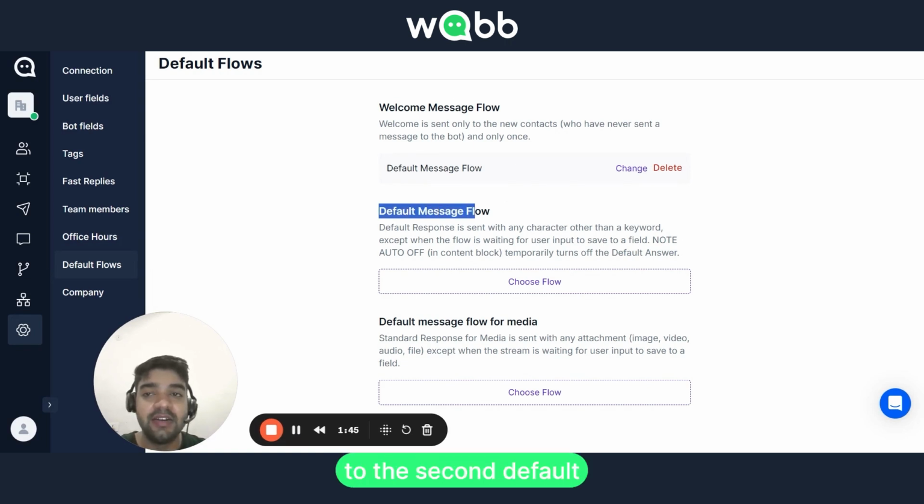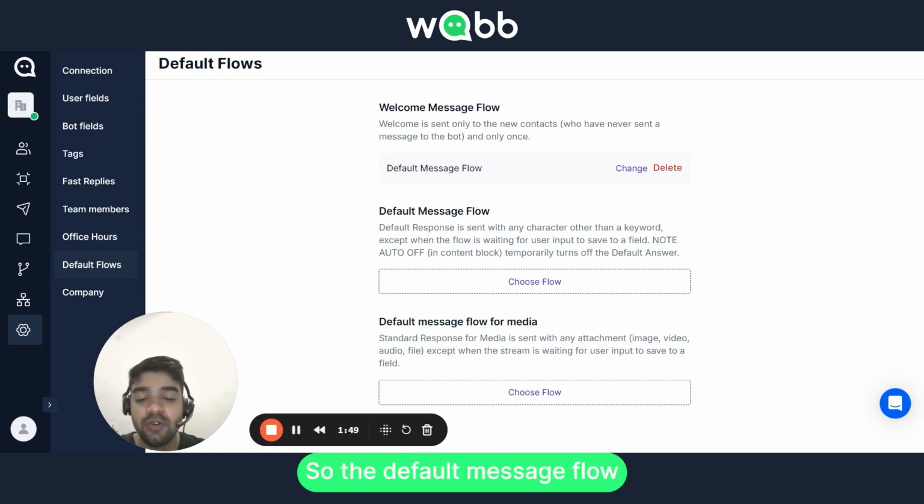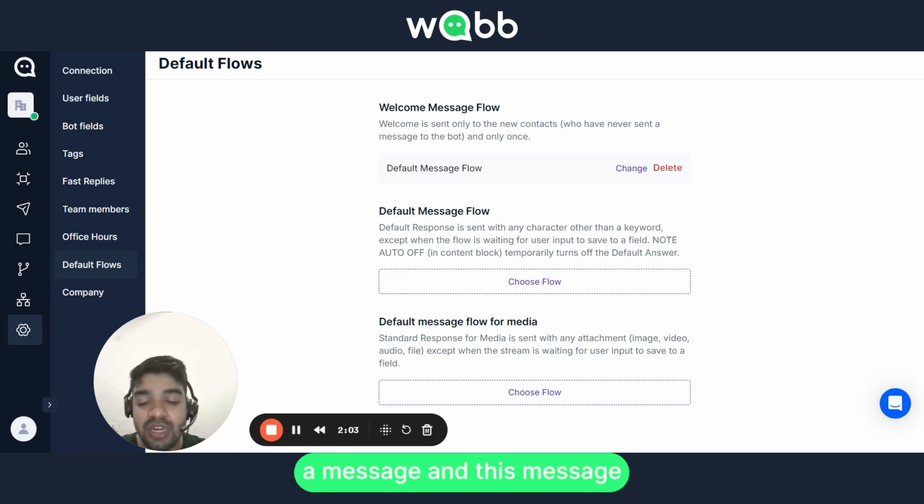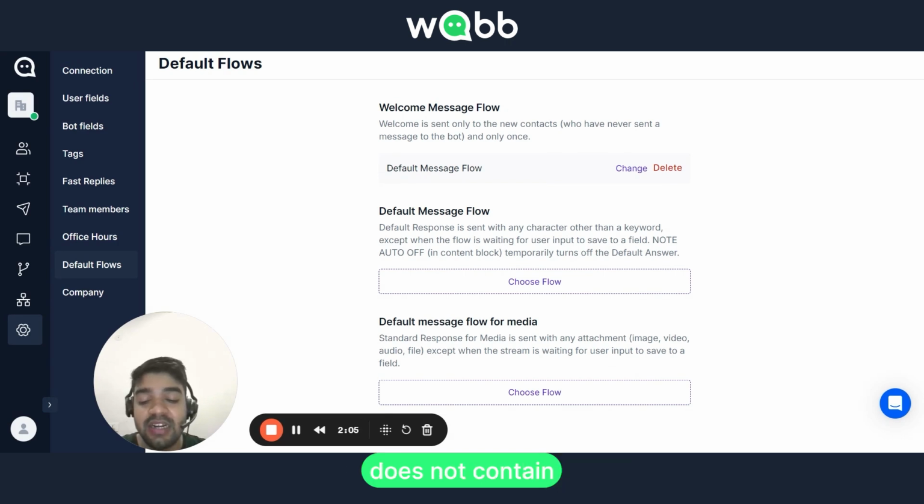Let's move to the second default message flow. So this default message flow is what we like to call the zero vacuum flow. It's to ensure that a person is not left in a vacuum. What does this mean? Say the person sends you a message and this message does not contain any keyword, so no keyword flow will be triggered, but they have just sent you a message. If they are already in your audience, the welcome flow will not be triggered because you have already welcomed them. So which flow will be triggered? It's the default response or message flow.